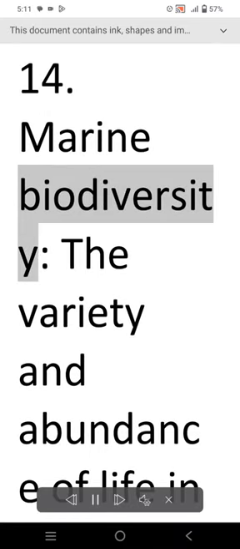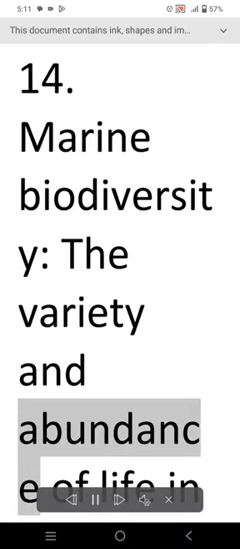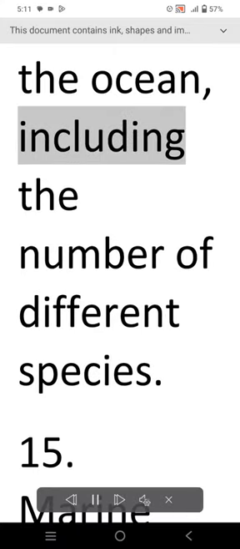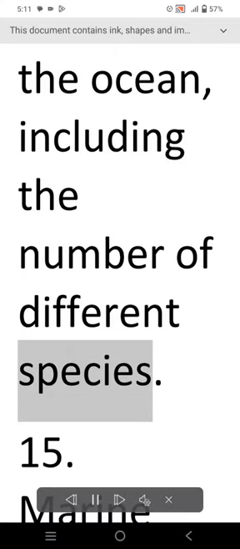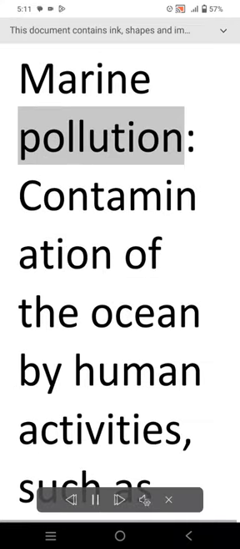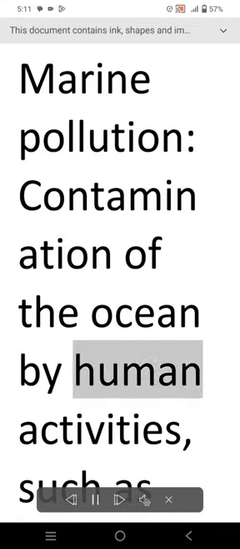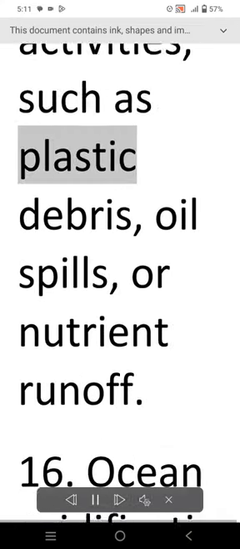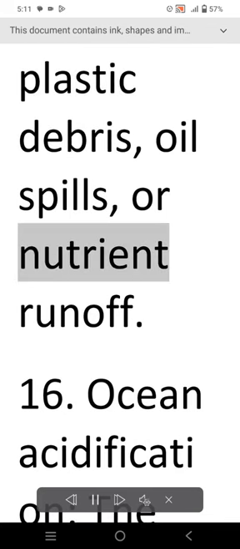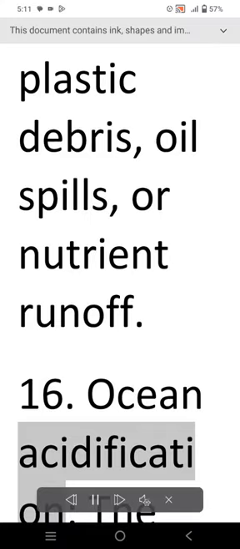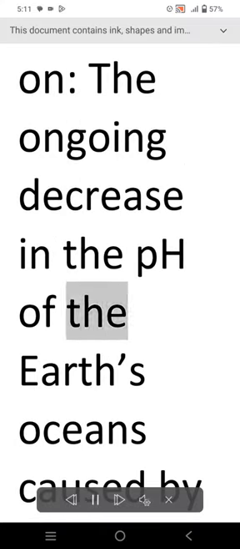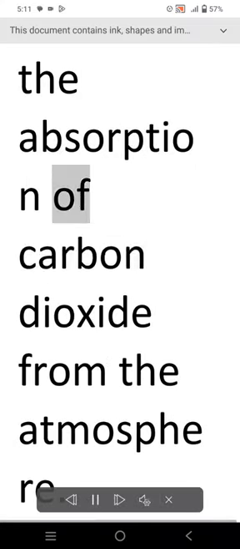14. Marine biodiversity. The variety and abundance of life in the ocean, including the number of different species. 15. Marine pollution. Contamination of the ocean by human activities, such as plastic debris, oil spills, or nutrient runoff. 16. Ocean acidification. The ongoing decrease in the pH of the Earth's oceans caused by the absorption of carbon dioxide from the atmosphere.